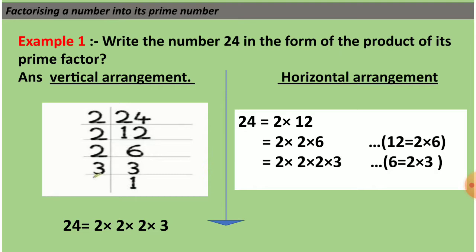Now we come to the horizontal arrangement where we write down the factors. So the factors of 24 are 2 multiplied by 12. You get 24. In the second step you will factorize 12. So the factors of 12 are 2 multiplied by 6. In the third step you will factorize the number 6. That is 2 threes are 6. So the factors you get are 2 multiplied by 2 multiplied by 2 multiplied by 3. You can write the number 24 in the product form as 2 multiplied by 2 multiplied by 2 multiplied by 3.